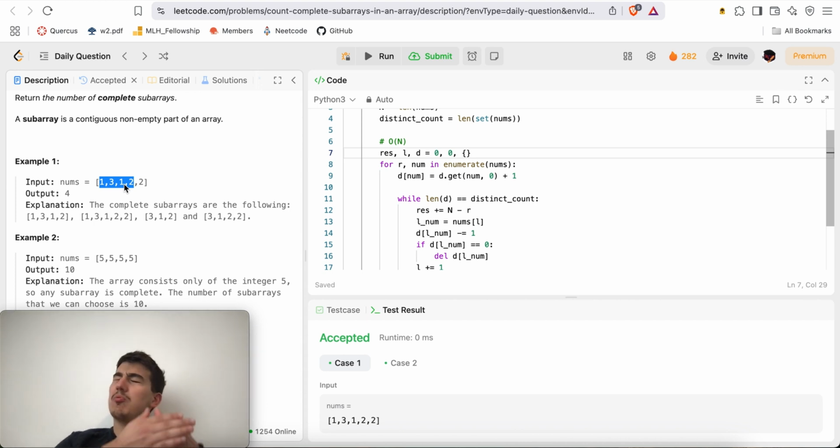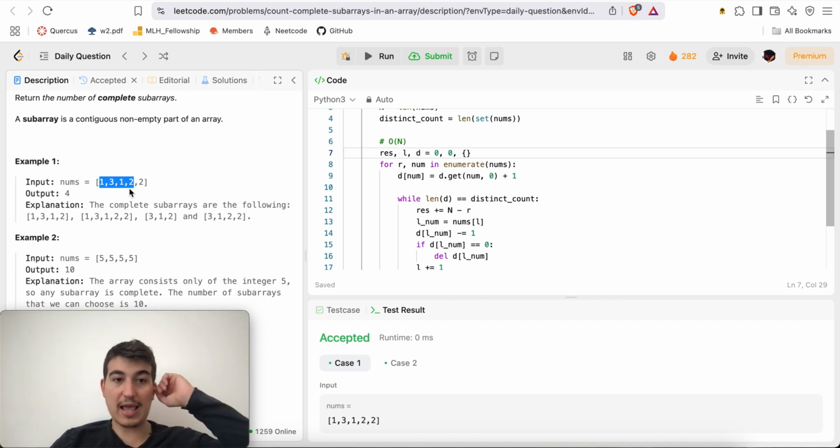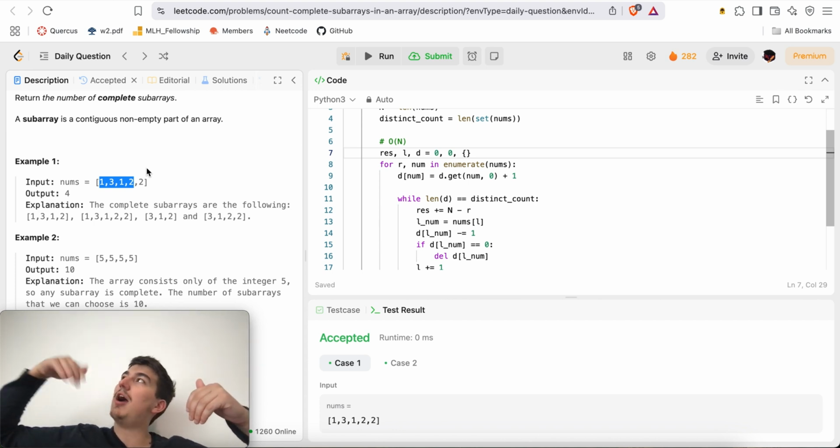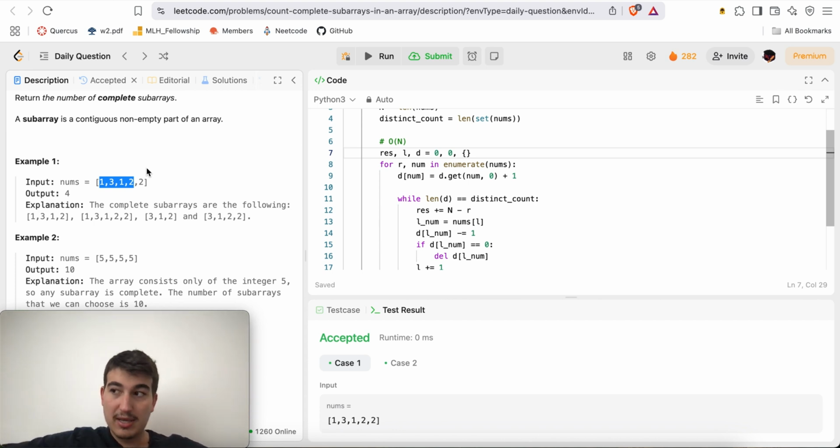Now once we reach a point that is a valid subarray, what we can say is, okay, how many valid subarrays are there that start from index 0? Well, we know that this is valid, so we know that adding any more numbers will also be valid. If our current window has all the distinct numbers, then no matter how many more numbers we add to the window, it is still going to be a valid subarray, because adding more numbers doesn't remove any of our distinct elements, so it must still be valid, right?